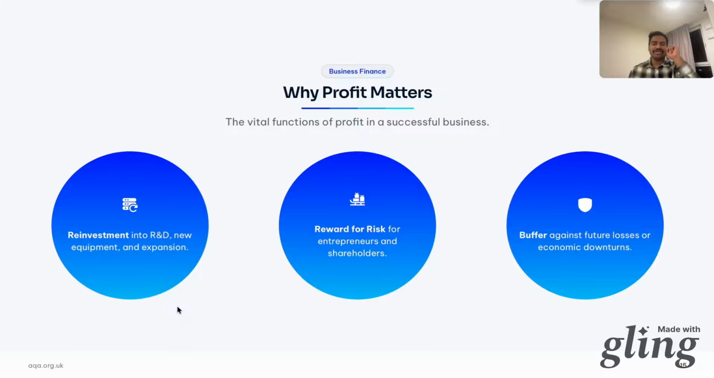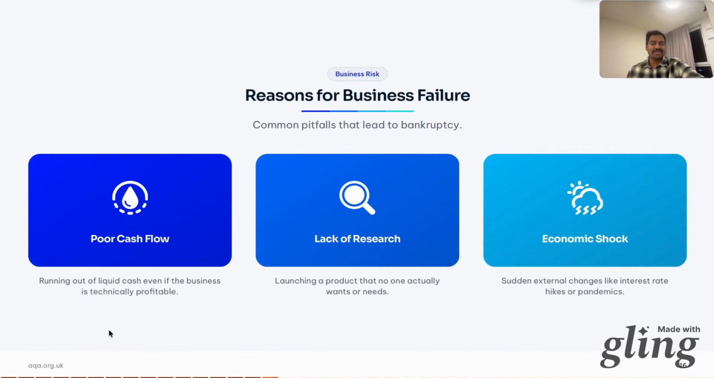Now, let's come to understand the reasons why businesses fail. This is something we are learning now, and this is also the last chapter. Chapter number 42 of AQA A-level business is why businesses fail. This is what we are starting with, and this is what we are going to end with in the 10th unit. Reasons for business failure.